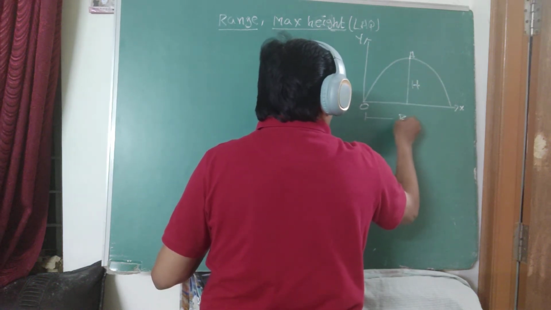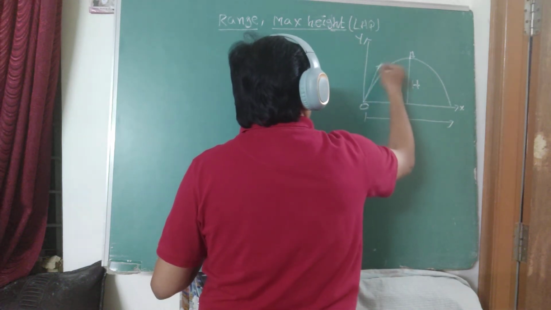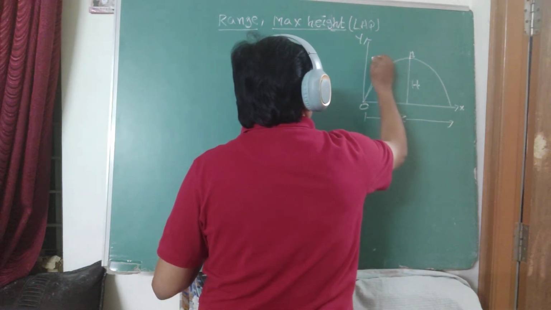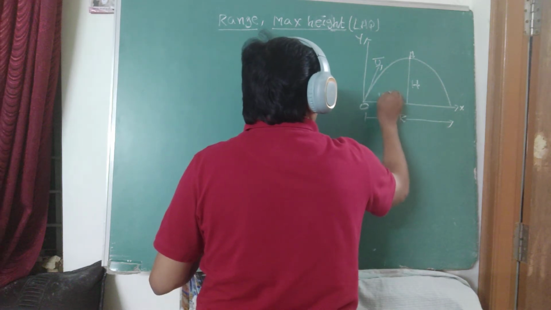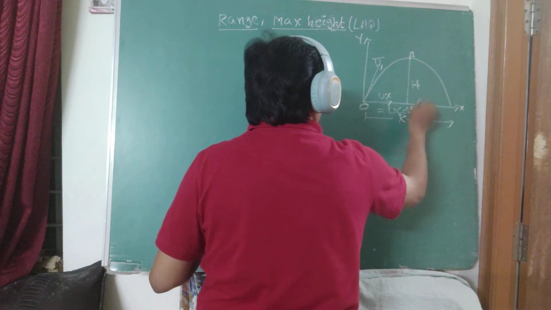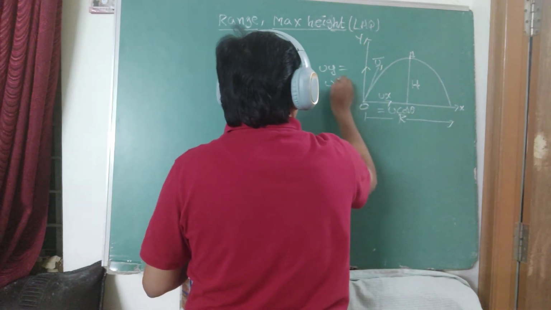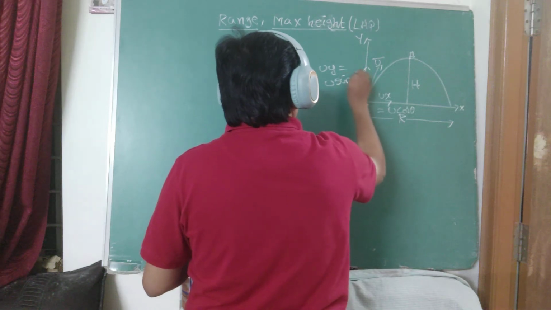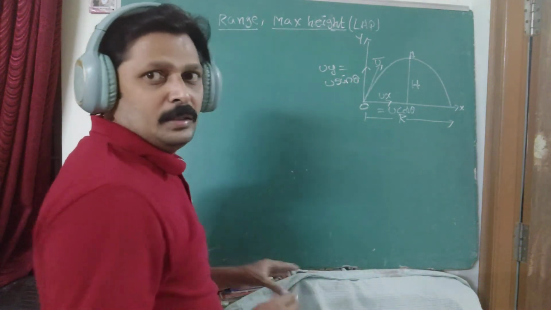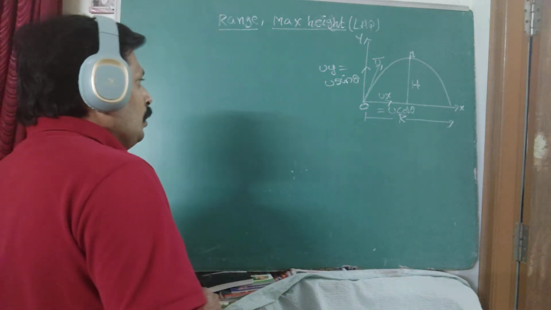From here to here is named the range. The initial velocity of the object is u bar, along x, ux equals u cos theta, along y, uy equals u sin theta. They are the rectangular components, one along the x-axis, the other along the y-axis.